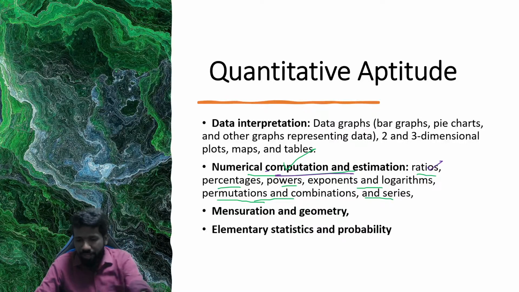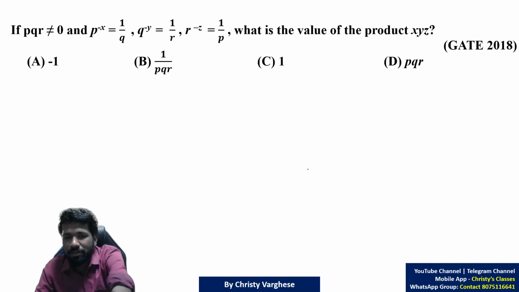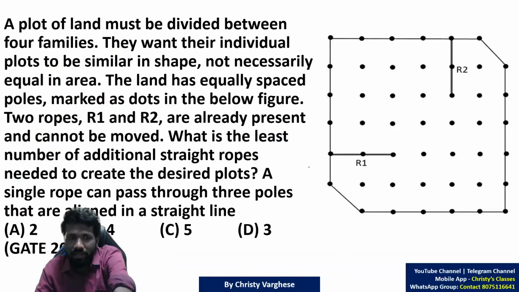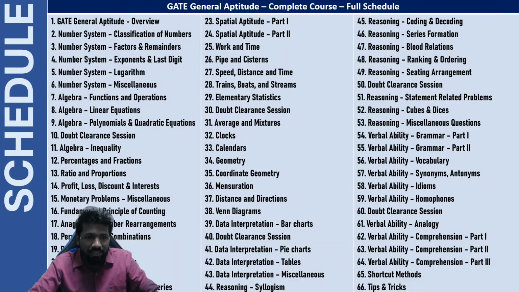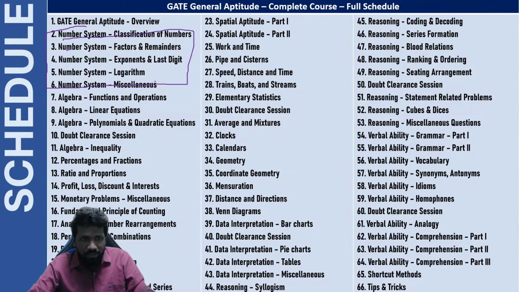All these areas, I have subdivided into more chapters so that it is easy to understand. Numerical ability, this unit I have subdivided into these many chapters. Number system is a subunit, with different areas of number system, and we discussed an example of classification of numbers. Then algebra, functions and operations, linear equation, polynomial, quadratic equation, inequality, etc. Then other practical ideas: percentage, fraction, ratio, proportion, profit, loss, discount, interest, monetary problems, permutation, combination, probability.